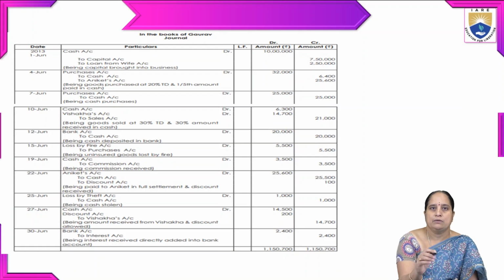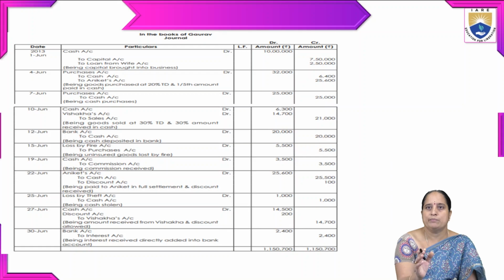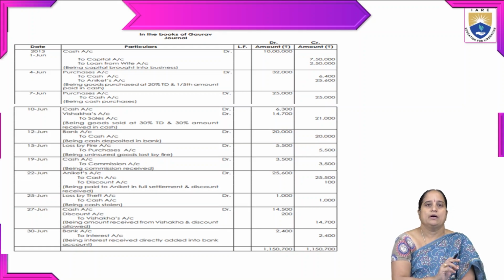So the total amount invested in the business is 10 lakh. Out of which 7,50,000 is credited in the form of cash to capital account, and the remaining 2,50,000 he borrowed from his wife. On 4th June, purchases account debtor to cash account to Ankit account.